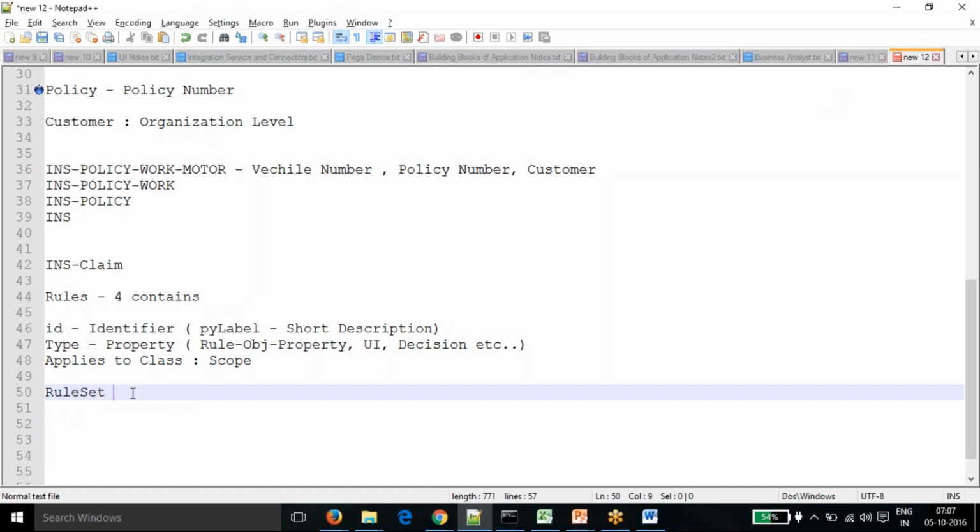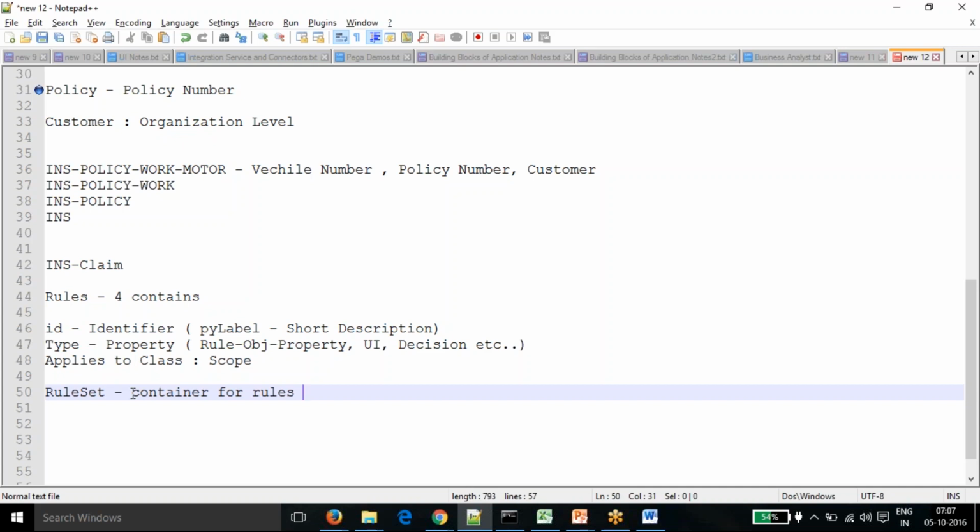Sorry. So the rule set is the container for your rules. Whenever we are creating a rule, we need to provide a rule set, and which version we are going to use. The rule set is the final container of your rule.